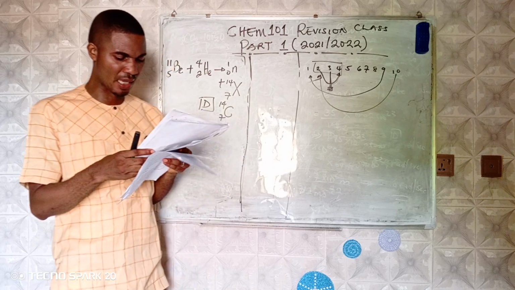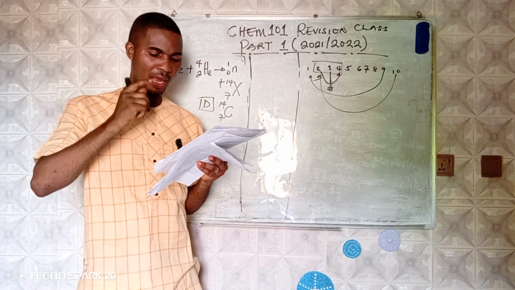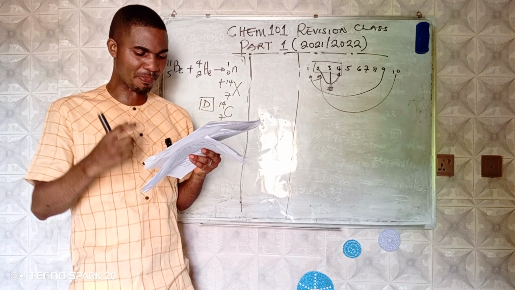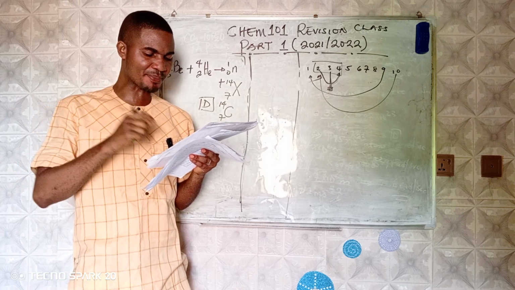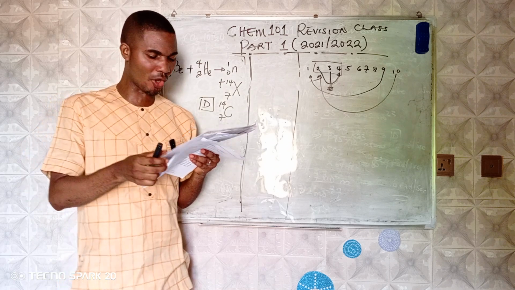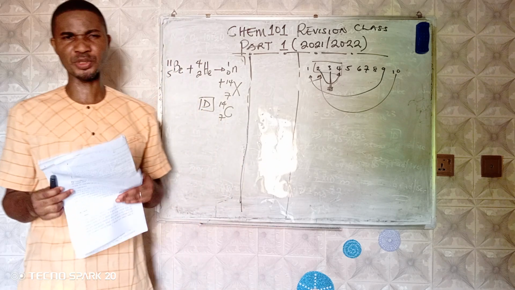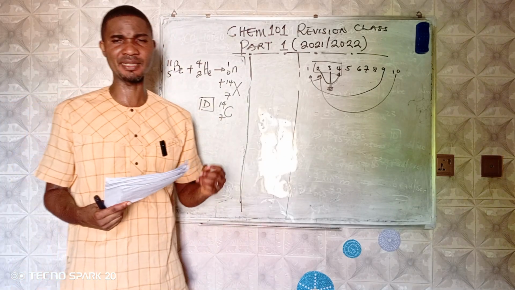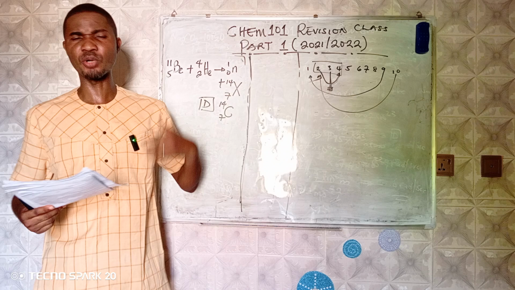If two elements X and Y are combined to form more than one compound, then the mass of X, which separately combined with the fixed mass of Y, must be in simple ratio. This law is law of what? Multiple proportion. This is learned in secondary school. You can go and revise your note on law of multiple proportion.